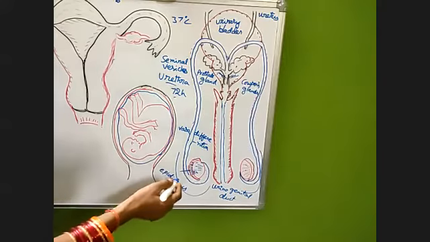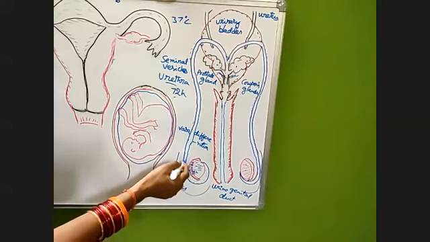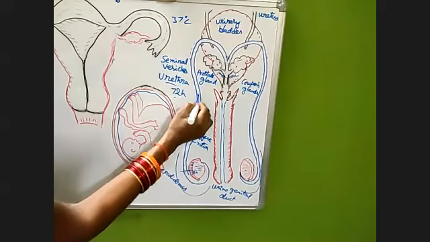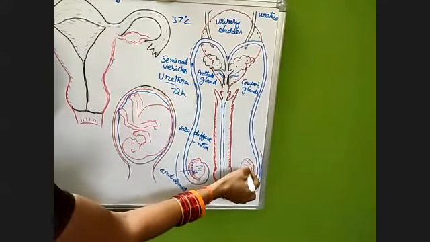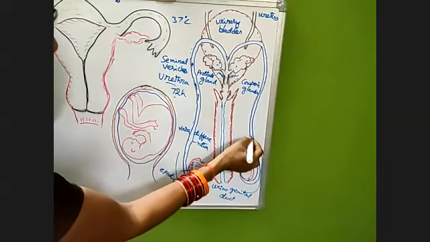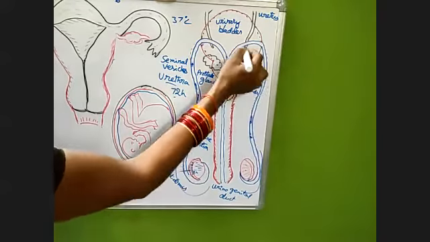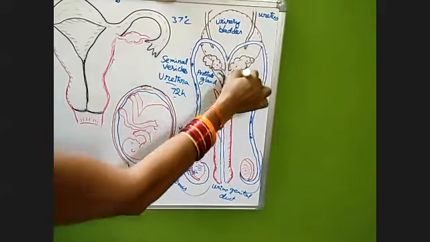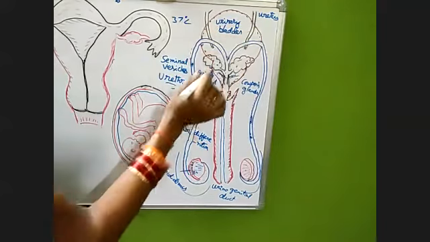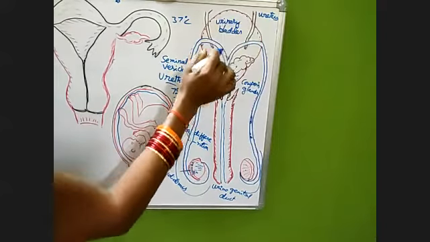Now, the spermatozoa, which are produced by these testes, are moving in this direction. This part actually lies in the abdominal cavity, with the urinary bladder, ureters and all.